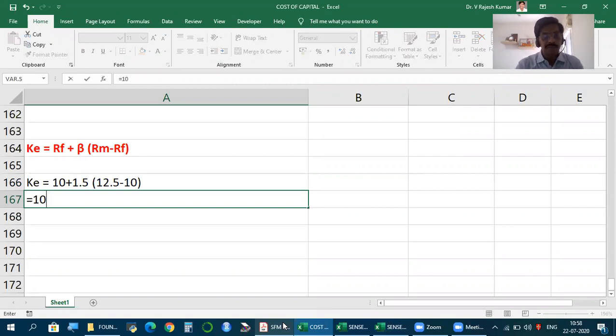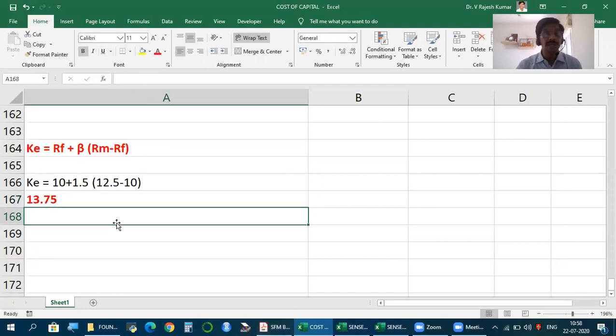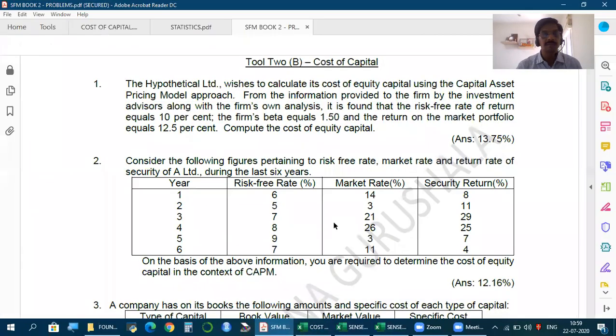So we have to calculate 12.5 minus 10, and 2.5% is called the market risk premium. So how much is the cost of equity? 13.75. Simple. Here all inputs were readily given, so instantly we could calculate. It was just a substitution. But please see the next case.